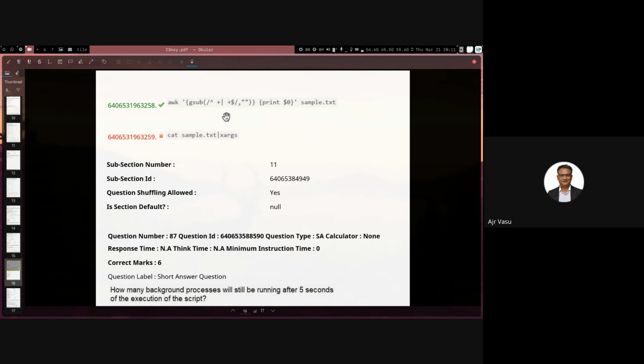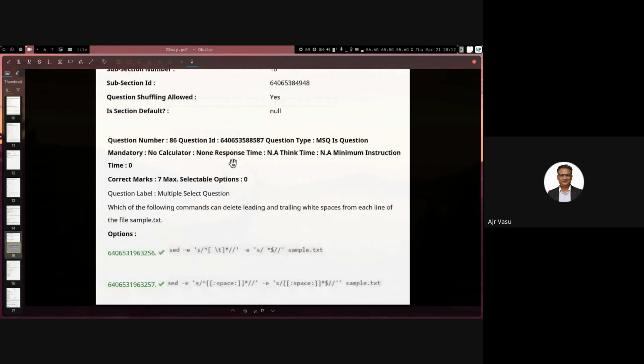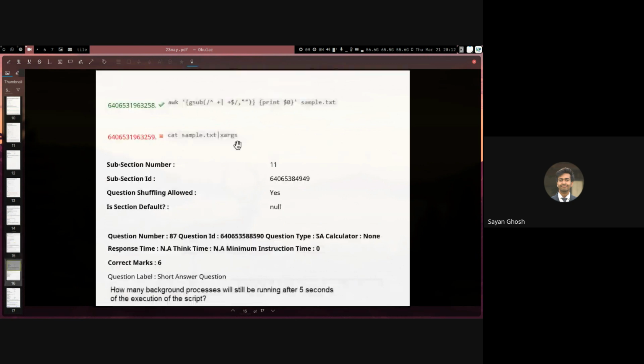Why is it? The first one is removing tab and spaces, right? So it's removing all white spaces. Tab and spaces at the front, but only spaces at the end. Ah, okay. Yeah, and this one both sides, and this one's only space at both the sides. And the last one is obviously incorrect. We are simply catting the file to xargs. Without giving anything to xargs it will obviously error out and it will not do anything.